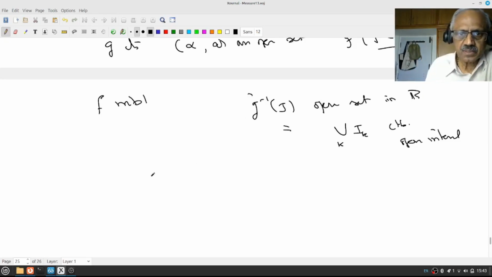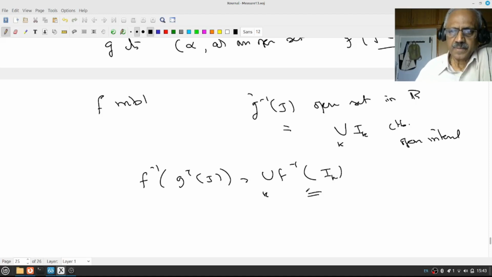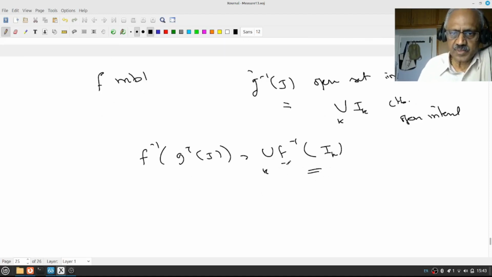Therefore f inverse of g inverse of J is f inverse of the union of I_k. Since f is measurable, each of them is measurable. This is a countable union, therefore this whole thing is measurable.